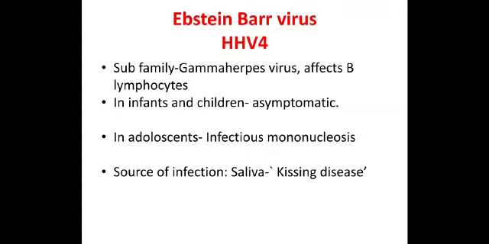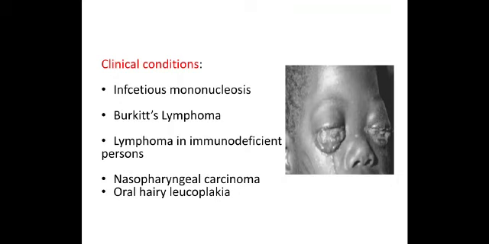Infectious mononucleosis is also called Kissing disease because the source of infection is always saliva. The clinical conditions, as I told you, are infectious mononucleosis and a large number of tumors caused by EBV. This is also a very common PG entrance question: all the following are tumors caused by EBV except. So which are those tumors? You should know. They are Burkitt's lymphoma, lymphomas in immunodeficient persons, nasopharyngeal carcinoma, and oral hairy leukoplakia. These are the tumor conditions caused by Epstein-Barr virus, where the viral etiology is known.